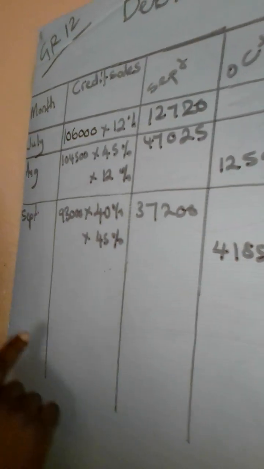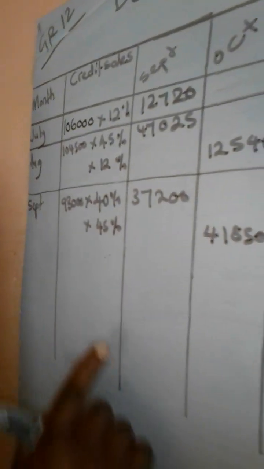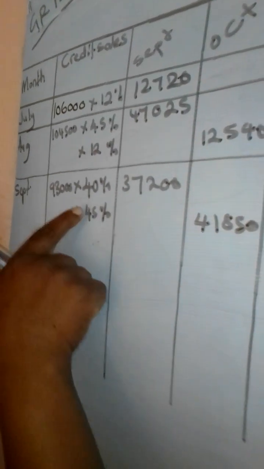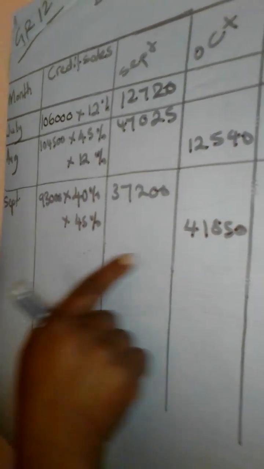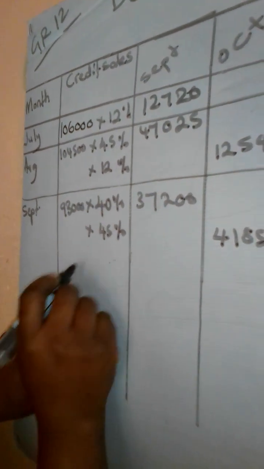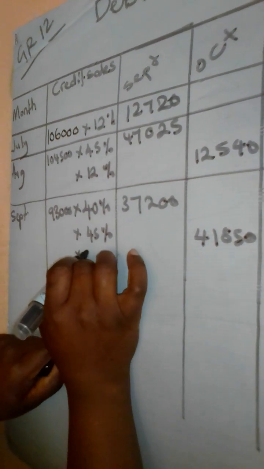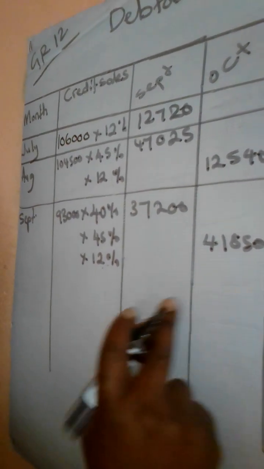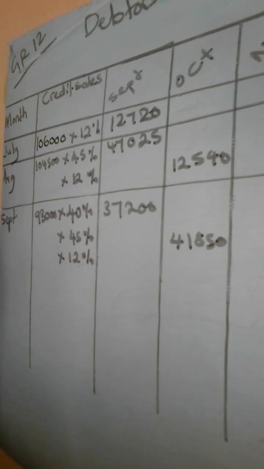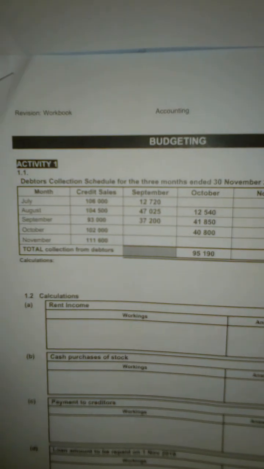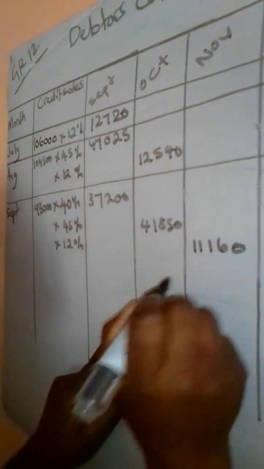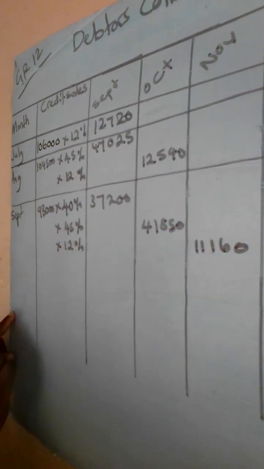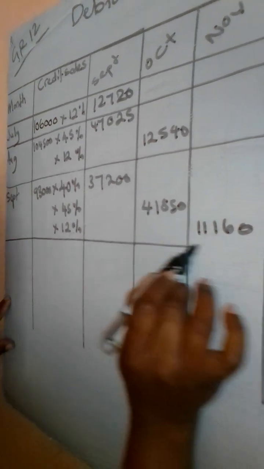Okay, and 2 months from September, we are also calculating the 12%. The 12% is going to be collected in November. Okay, 2 months from September will be in November. So when we calculate the 12% of 93,000, we are going to get 11,160, which will be collected in the month of November. Okay, and then we are now done with the month of September.